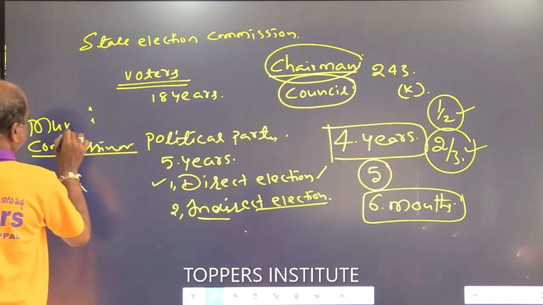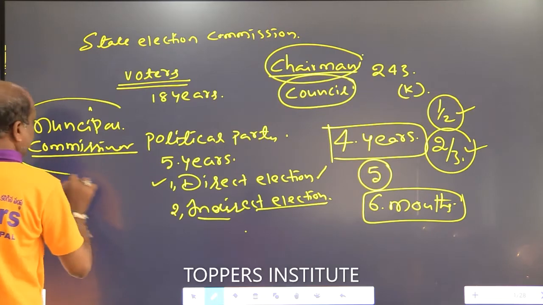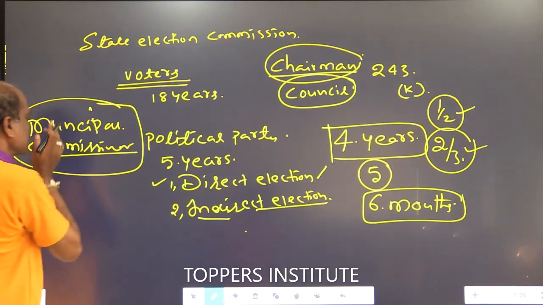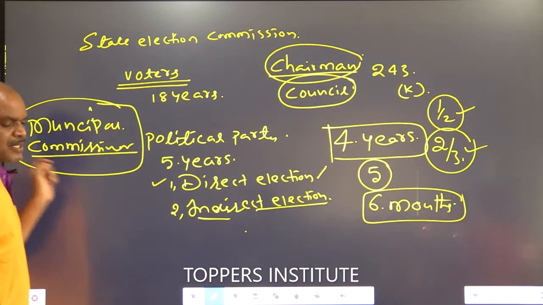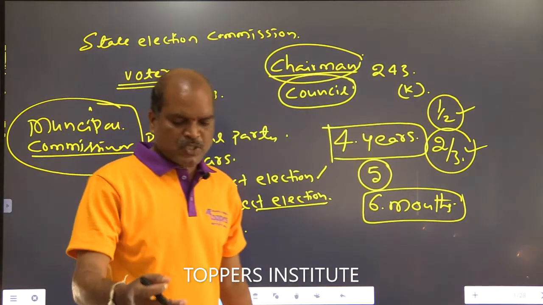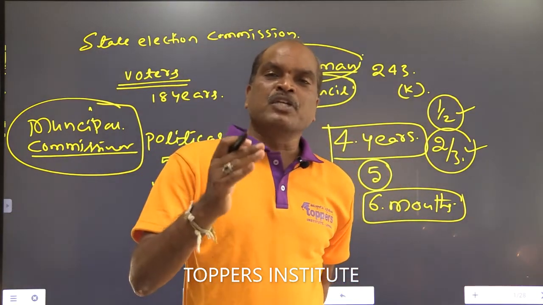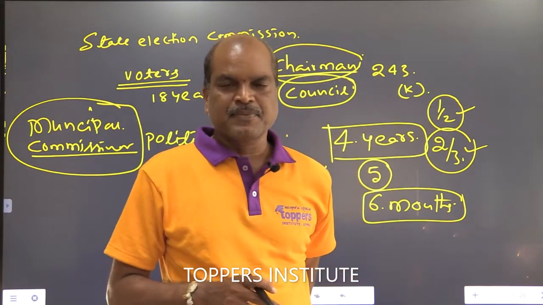Now next one, municipal commissioner. Head of the municipal administration is known as municipal commissioner. Head of the municipality is chairman, but head of the municipal administration is municipal commissioner.